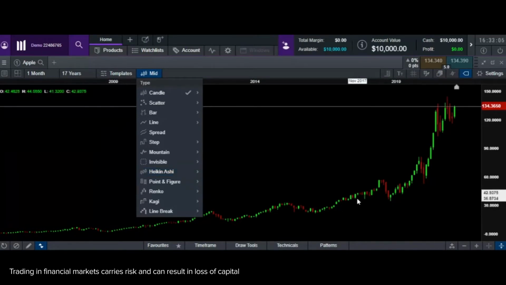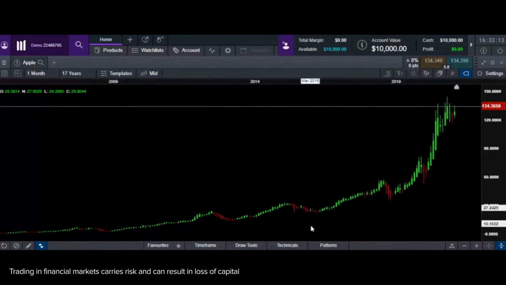But if you all can notice, with your regular candlesticks, you'll see a lot of red and green mixed. But when I go to Heikin-Ashi, which I'm going to change now, you'll see either a series of green or a series of red that comes in. Now, why does this help me? It helps me identify trends.